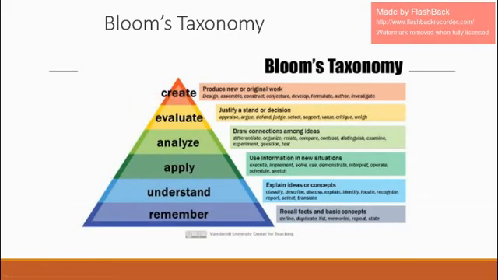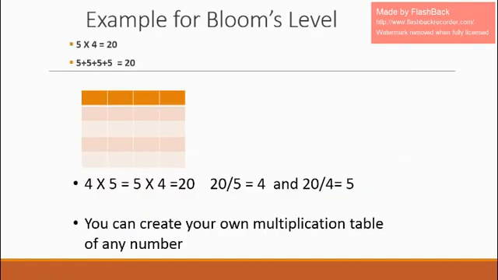It will be easy for them to create something if they were somewhere here. If they were at the analyze and evaluate level, it will be easy for them to go to the next level, that is the create level. That's why most of the CSIR NET questions will be from the analyze and evaluate levels. Only a few questions will be based on the remember level. In order to understand Bloom's taxonomy, I have a very simple example, that is nothing but the multiplication table.